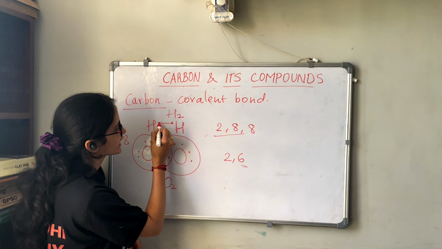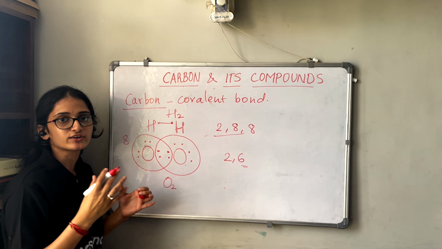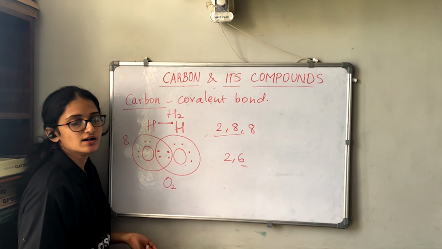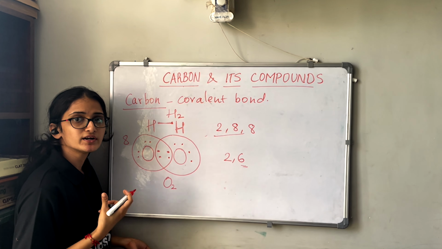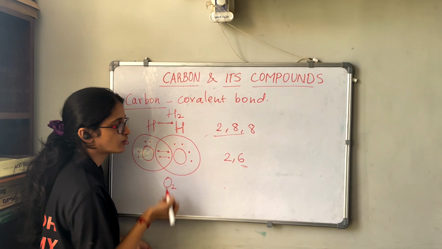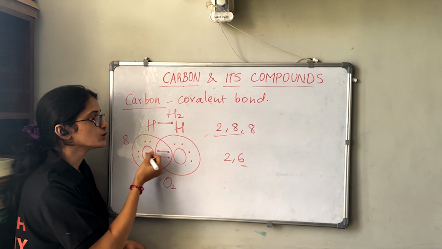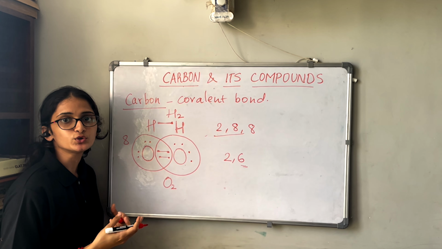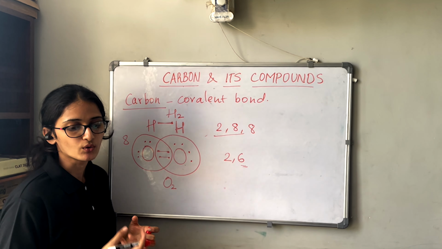Now when 2 electrons are being shared by each atom, they are forming a single bond. But when 4 electrons are shared with each other, which bond will they form? They will form one bond here, and they will form one bond here. So this way they are forming a double bond. So when 2 oxygens combine with each other, they form a molecule of O2. They have a double bond between each other. Okay.